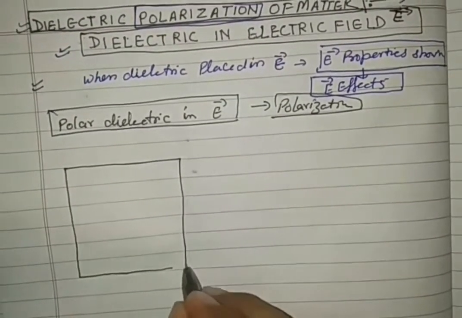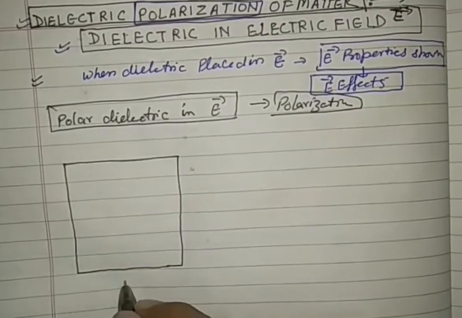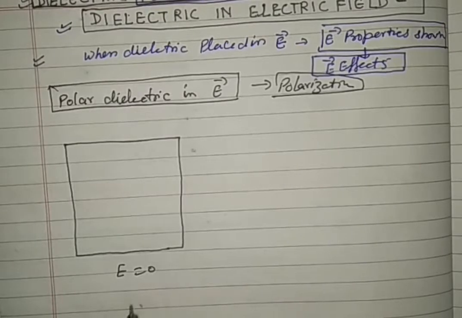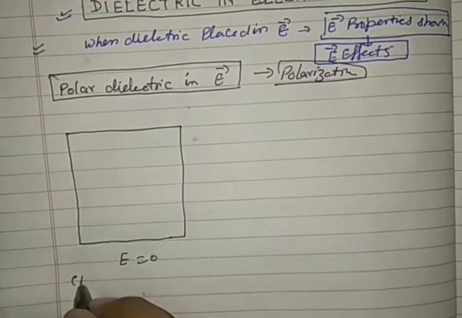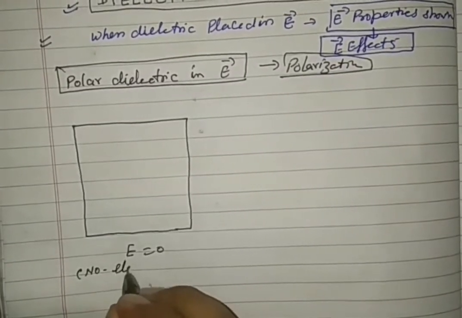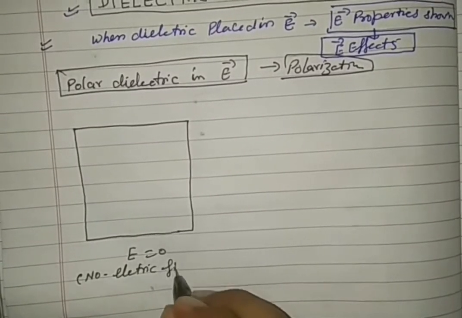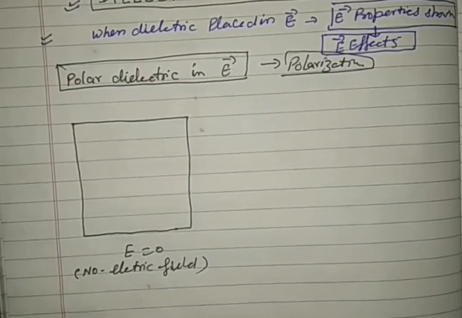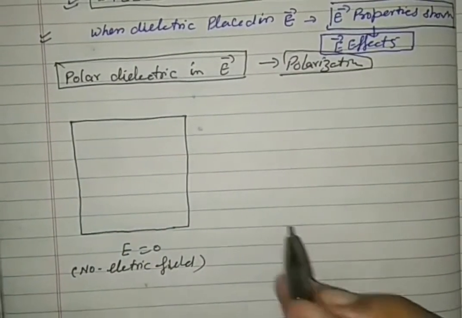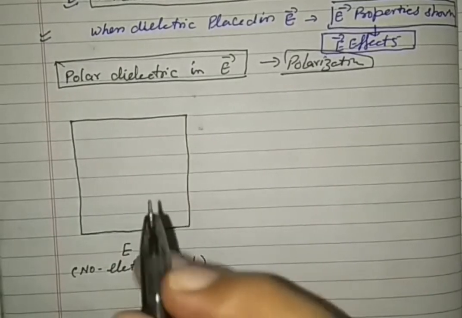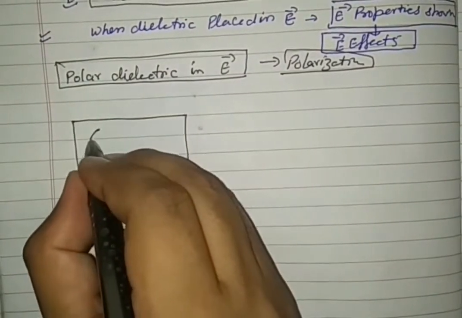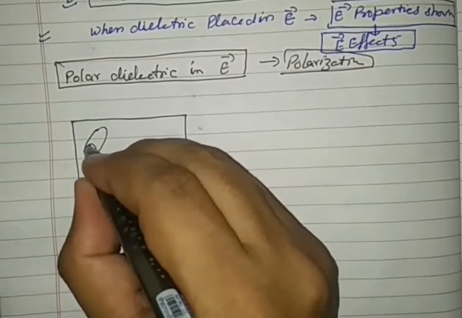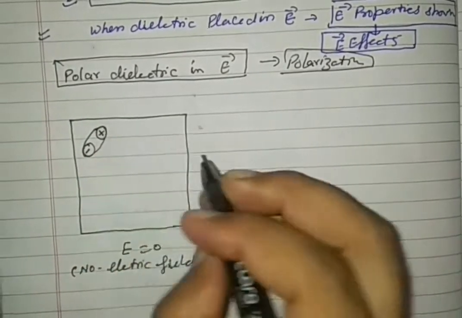This explanation is for when the electric field is zero. When it is placed, no electric field is present. Electric field E equal to 0 means no electric field. If you remember, I told you, in a polar dielectric all molecules have a dipole moment. See, one of the dipole moments here is given, negative here and positive here.